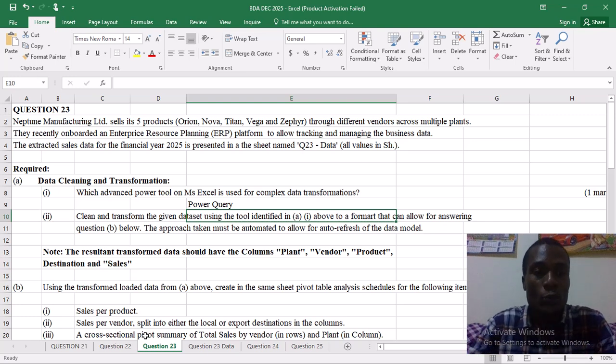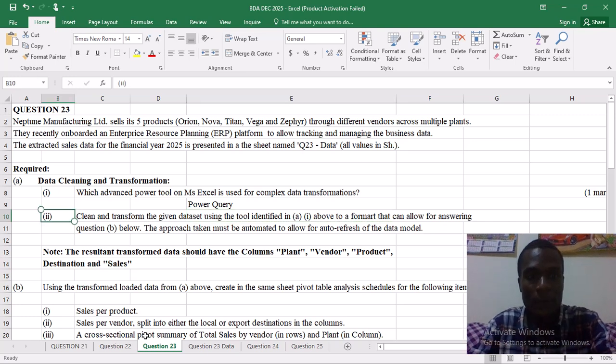Then I'm going to A2, which says here, clean and transform the given dataset using the tool identified in A1 above to a format that can allow you for answering questions in B below. The approach must be automated to allow for auto-refresh of the data model. Note, the resulting transformation should have the columns for plant, vendor, product, destination, and sales.